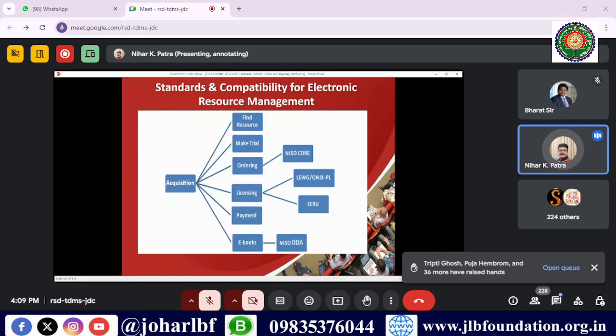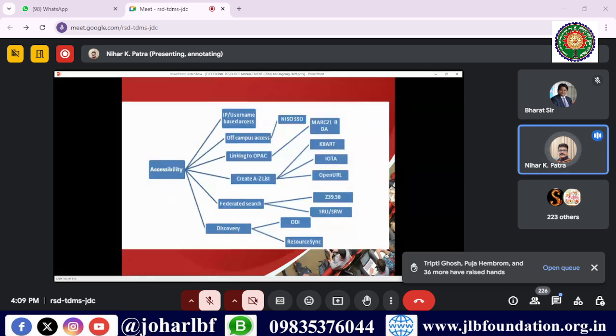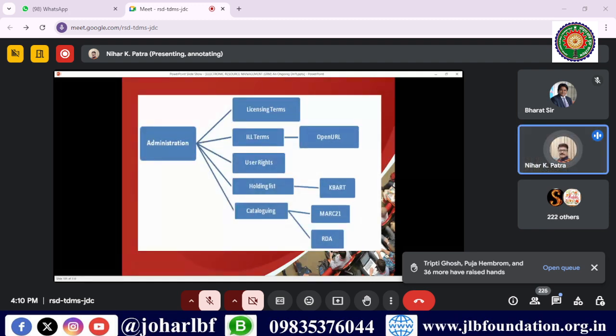When you are developing any software, there are some standards you use in the different areas. Like the acquisitions area, those are different. These are the standards that you use. The accessibility area has different standards that you use, so that it will be interoperable with the different software at a time.